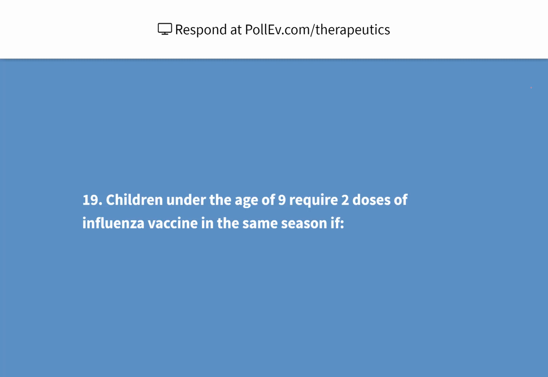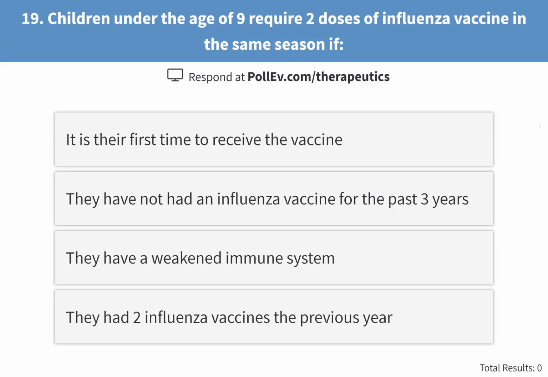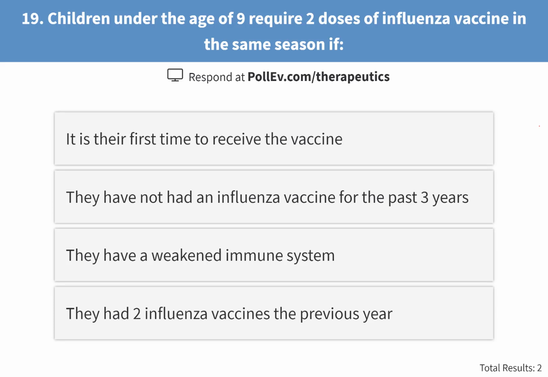Children under the age of 9 require 2 doses of flu vaccine in the same season if: children under the age of 9 years, I think I mentioned 7, it's 9 actually.